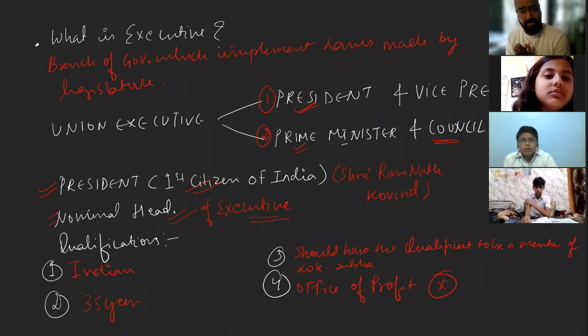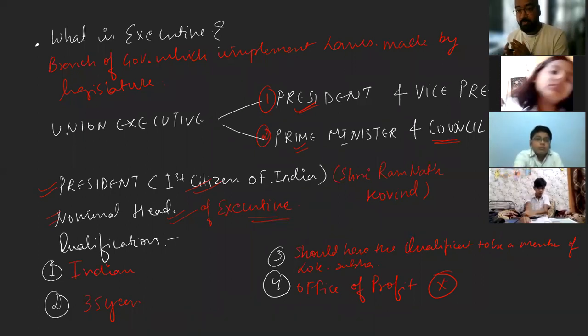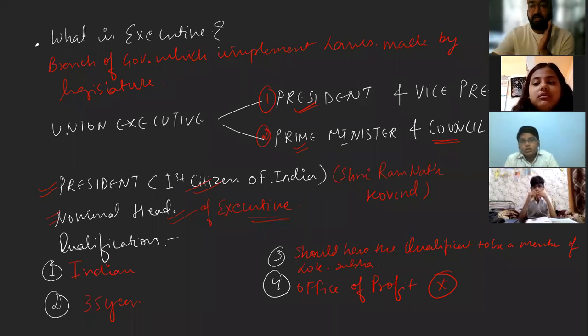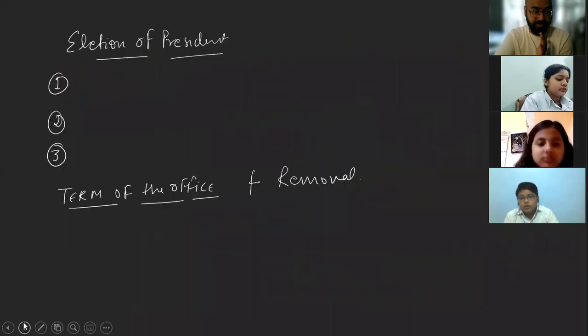A person holding two posts at a time. The Vice President. And the Vice President gets the salary of the Chairman of Rajya Sabha, not as the Vice President. He gets the salary for being the chairman of Rajya Sabha.